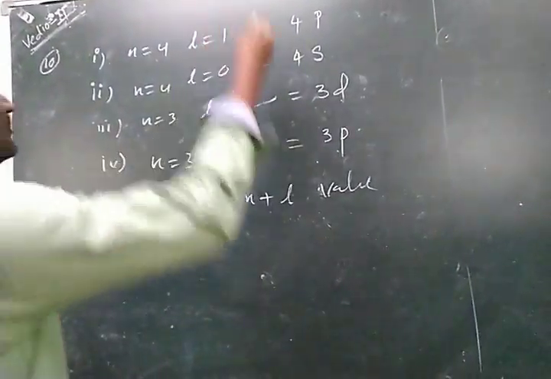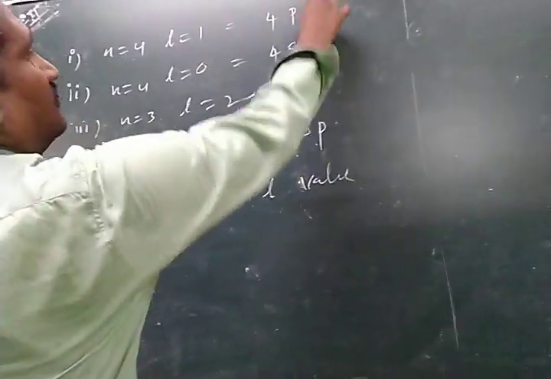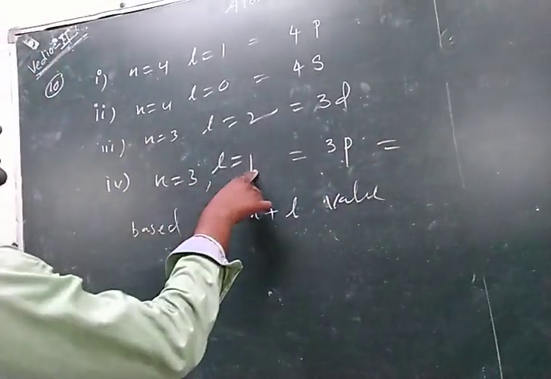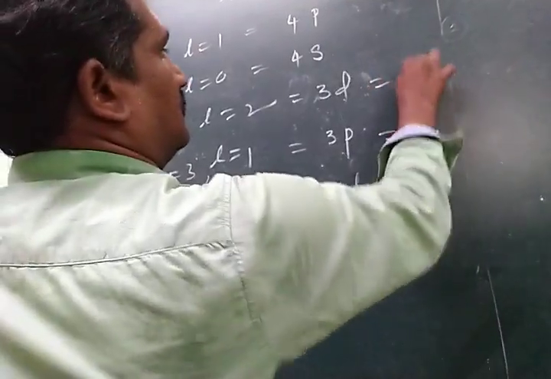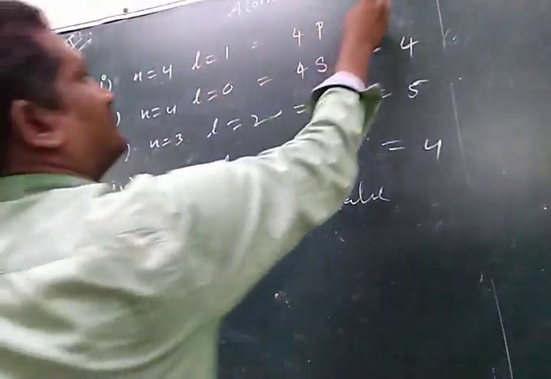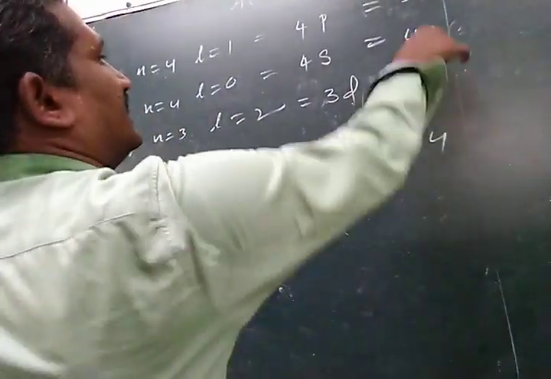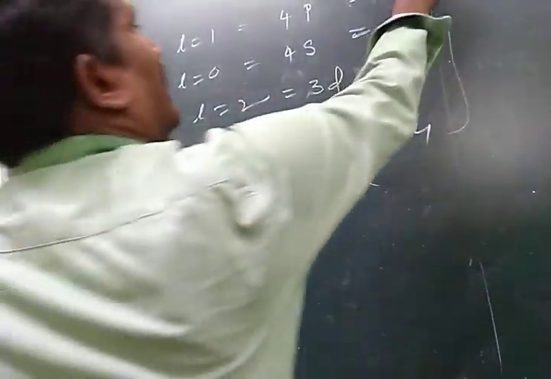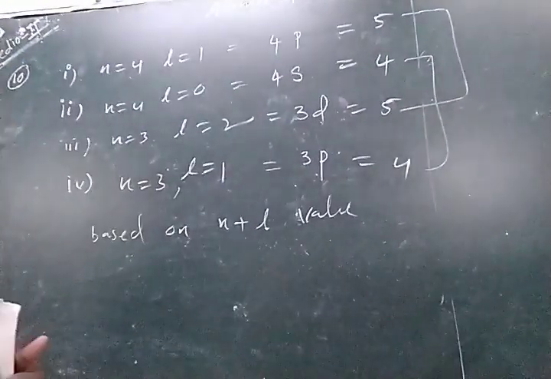So among these four options, 4p, 4s, 3d, 3p, the n plus L values are: 3 plus 1 is 4, 3 plus 2 is 5, 4 plus 0 is 4, 4 plus 1 is 5. So the second and fourth have less n plus L value, and the first and third have more n plus L value.